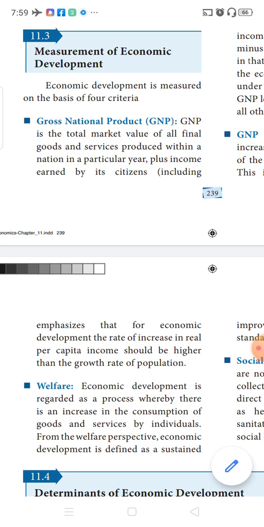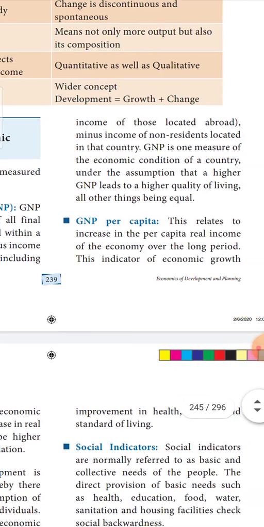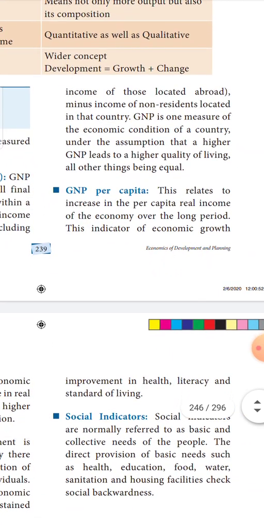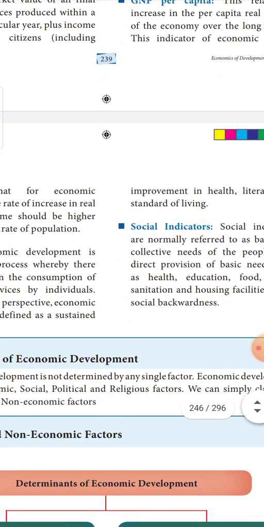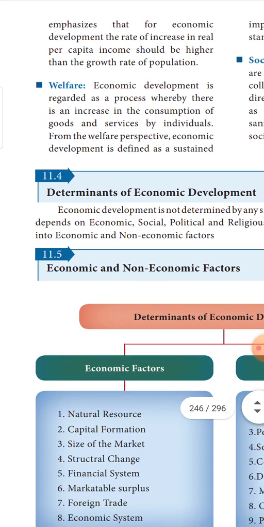Next is GNP per capita. It relates to the increase in per capita or real income of the economy over a long period of time. Next is welfare. The measurement of economic development could be considered on the welfare side also. When there is an increase in the consumption of goods and services by individuals, then you can consider it as development.